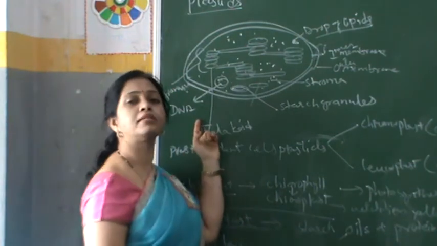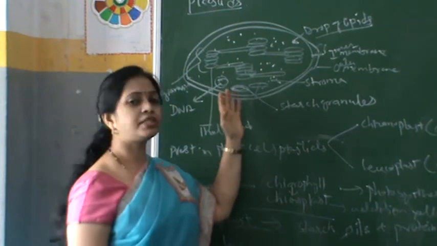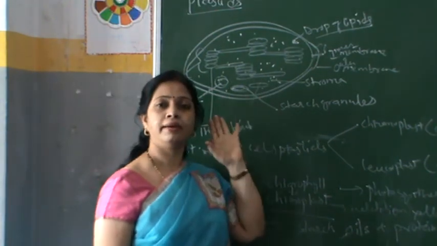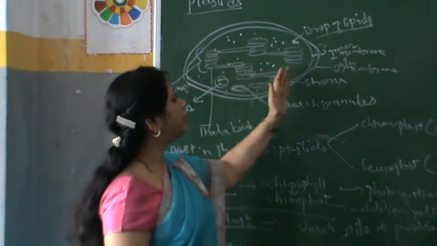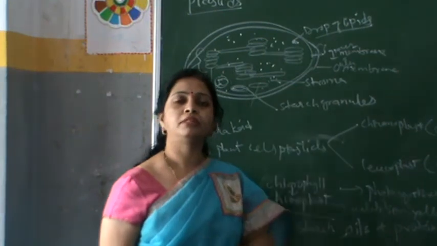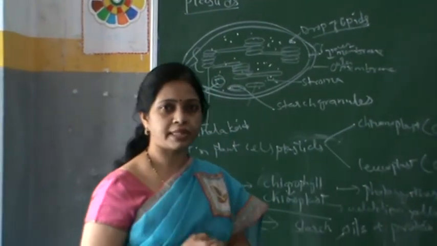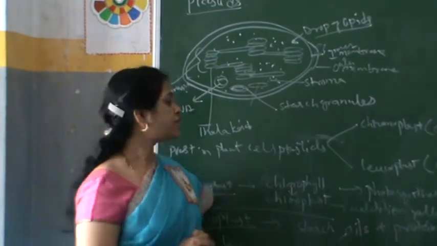So DNA is also present in the plastid. Next, it has a starch granule, that is the stored material. Then again the outer membrane, inner membrane, stroma, and some droplets of liquid floating in the stroma of the plastid.